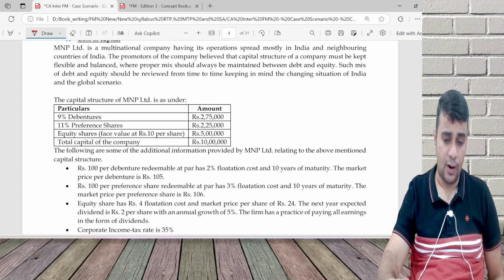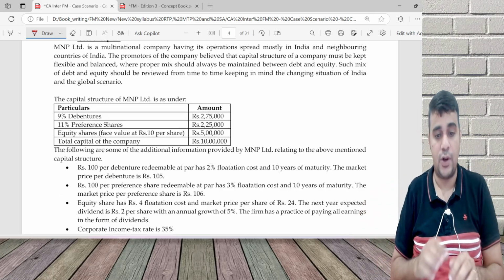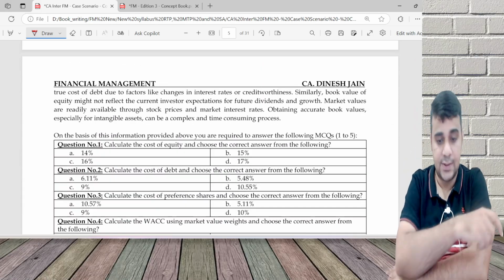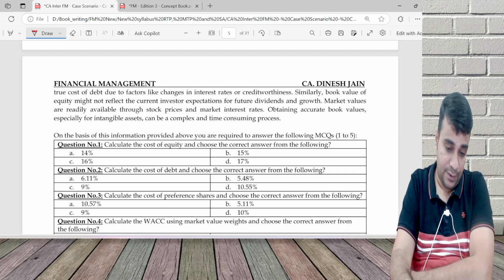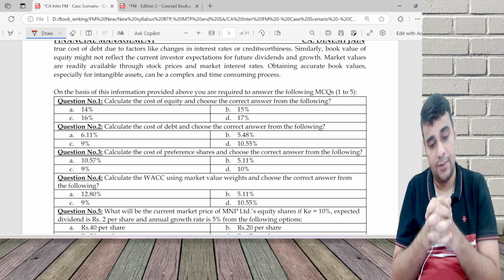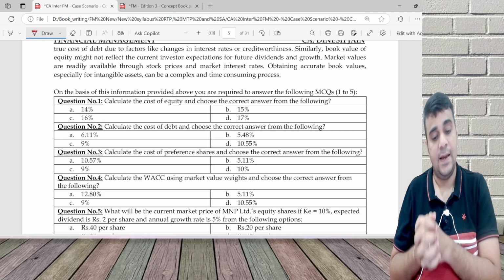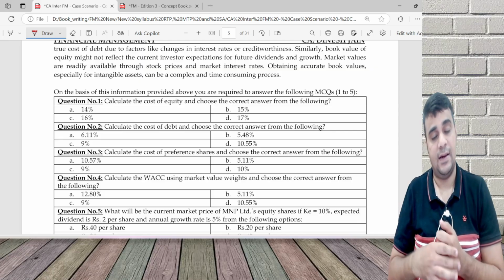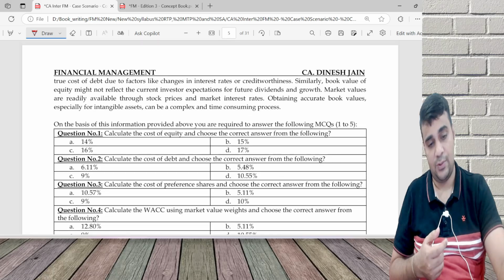Let's come to 7. This is a comprehensive case scenario based question. As I said, please first go through the question. You can pause the video and go through. I'll look at the requirements and then read the question. First is cost of equity, second is cost of debt, third is cost of preference, fourth is WACC, and fifth is market price calculation. Five requirements. I don't think we can do any short approaches here. So question number 5, nothing of the question is needed. Everything is there here itself. I can answer using this. But okay, let's now read the question.